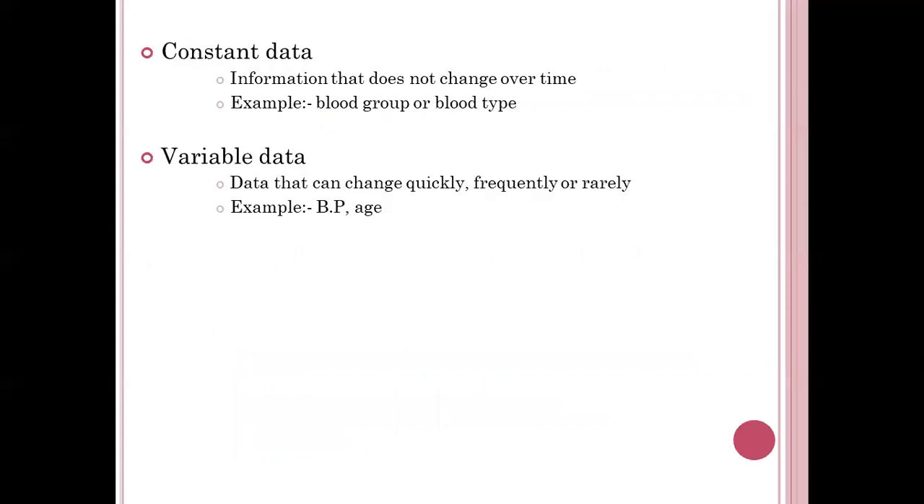Next type of data is constant data and variable data. What is constant data? Some information related to a client that does not change. For example, a blood group or blood type will not change. It will be constant. That is known as constant data. Variable data: some data in a client or a person will be changing frequently. For example, the BP, temperature, pulse, age, these data will be varying. Those types of data are known as variable data. So four types of data are there: subjective data, objective data, constant data, and variable data.